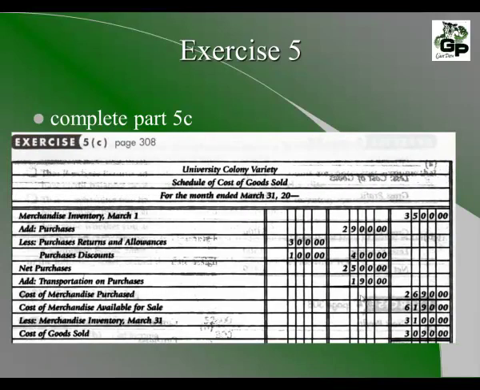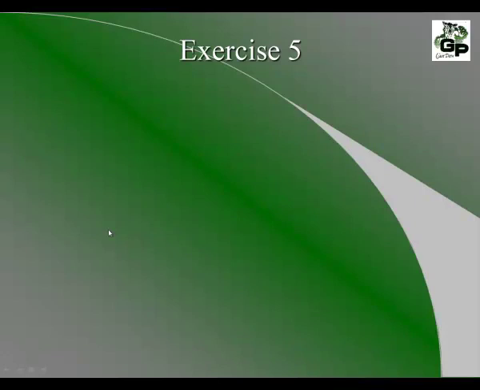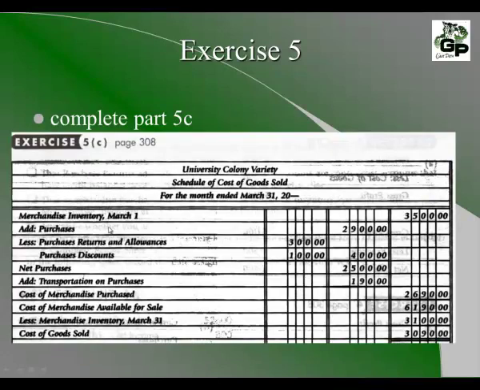For the month of March, we have another schedule of costs of goods sold. This time, we have the beginning inventory on March 1st of $3,500. We add purchases of $2,900. We subtract purchase returns and allowances. So for the first time, we've got purchase returns and allowances of $300.